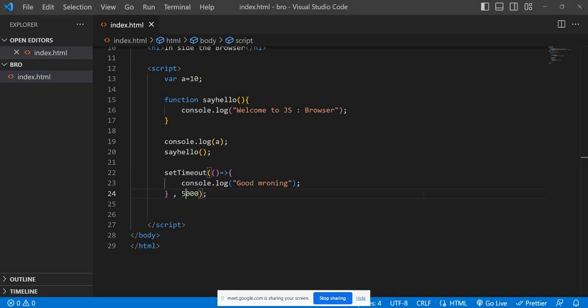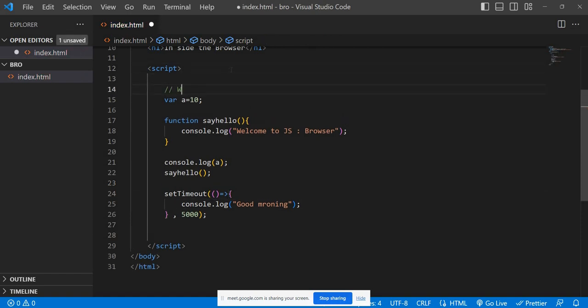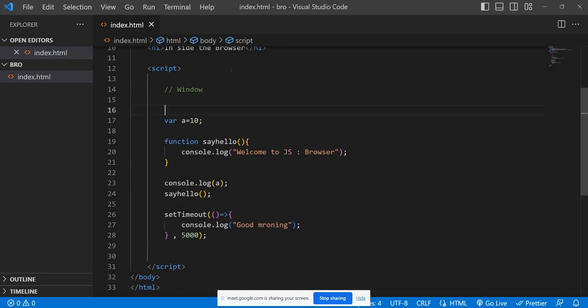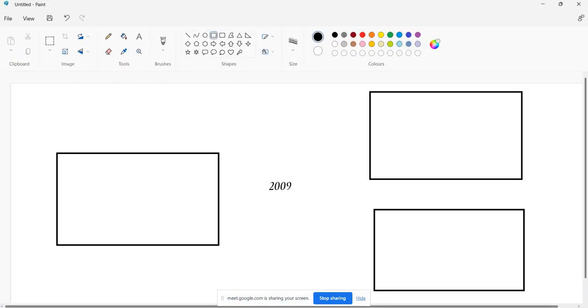Here we need to understand one thing, which is the window object. Whenever you execute something in the browser, the browser provides one window object, and the variable a is part of window, say hello is part of window, and setTimeout is part of window. Okay, let me draw the diagram so that you will get some more idea.